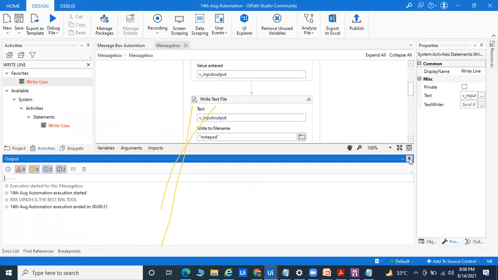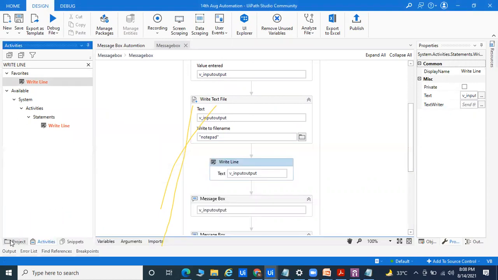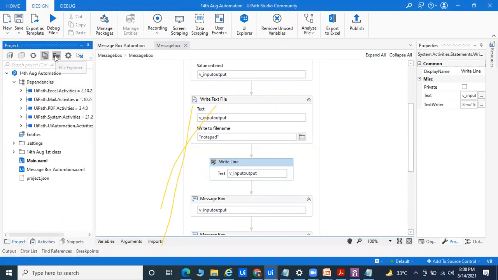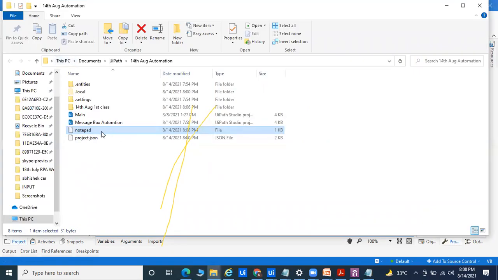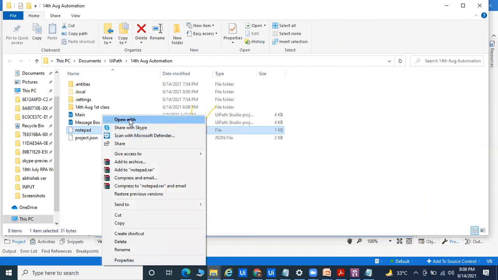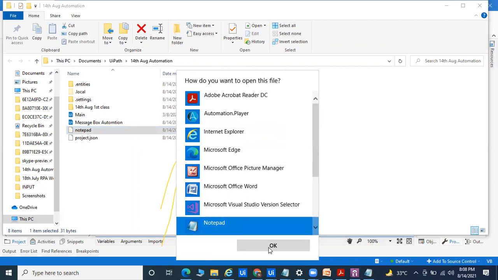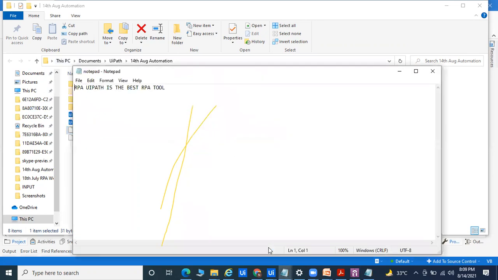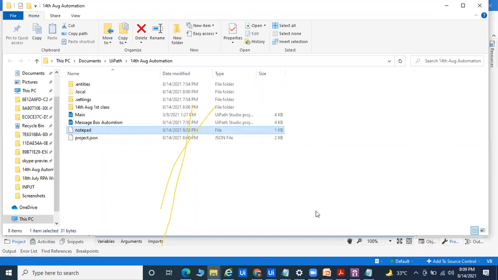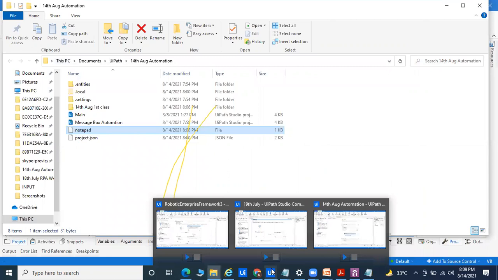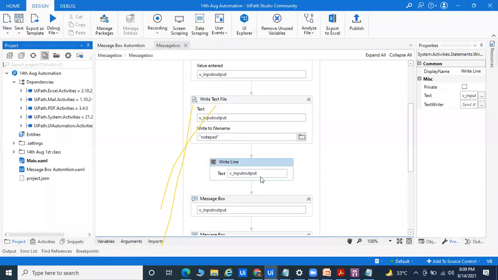And if you go to my Notepad, every time it's going to write the data into one Notepad. Go to File Explorer, and here we go for the Notepad data. If you open it, you can go to Open with, and go for Notepad. So we will see UiPath is the best RPA tool. We are able to write the data. So in this way, multiple things we can do. We can read the Notepad data, and we are able to write data. This is called the massive automation we have done.